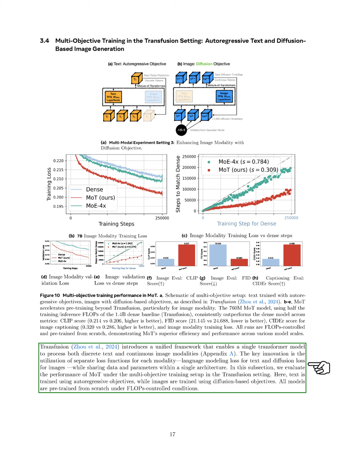The innovation here is the use of separate loss functions for each modality, language modeling loss for text and diffusion loss for images, while sharing data and parameters within one architecture. We evaluated Mo's performance under this multi-objective training setup, where text is trained with autoregressive objectives and images with diffusion-based objectives, all pre-trained from scratch under controlled conditions.